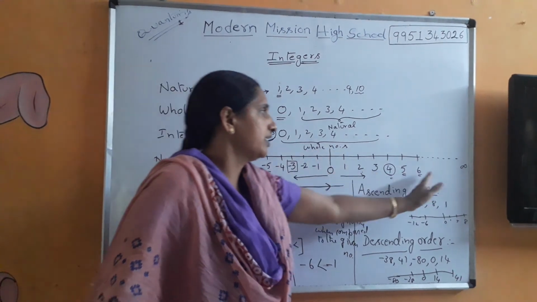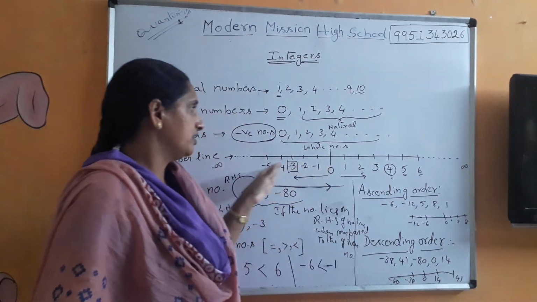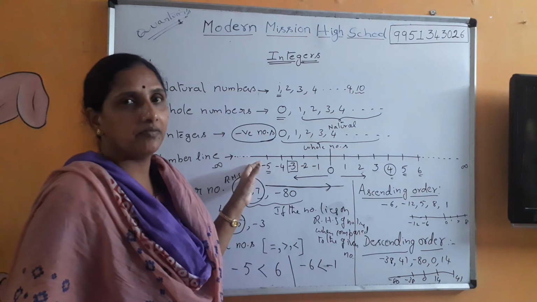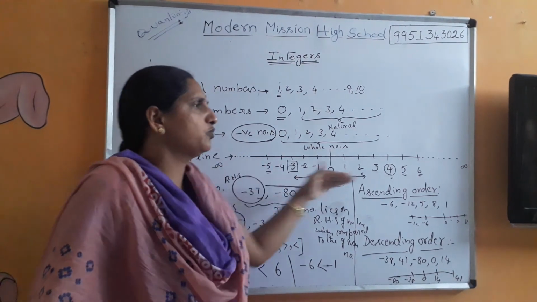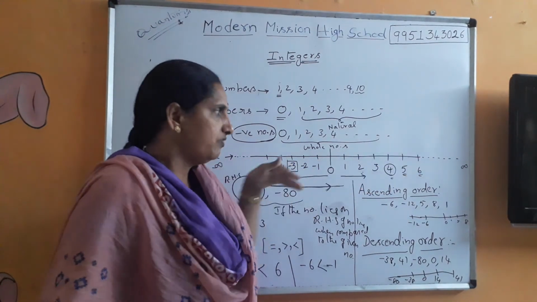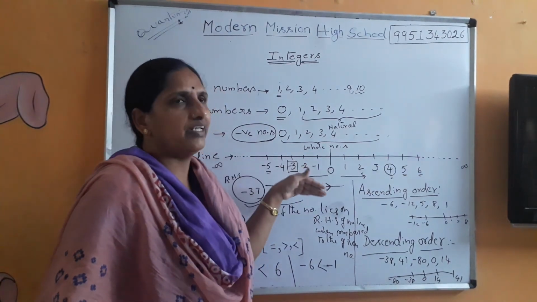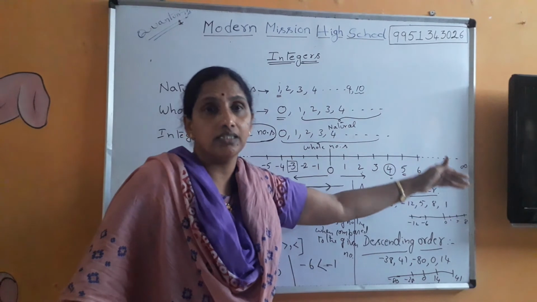On the right hand side you have positive and on the left hand side you have negative. So as you are moving from extreme left to the right, always the value of the next number increases.